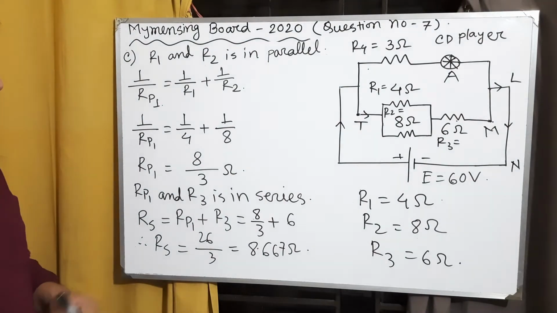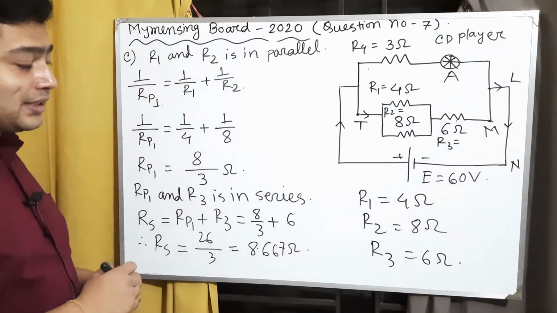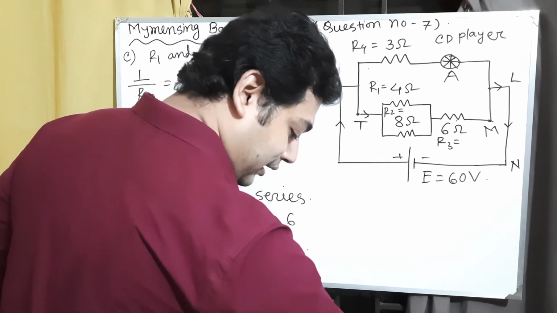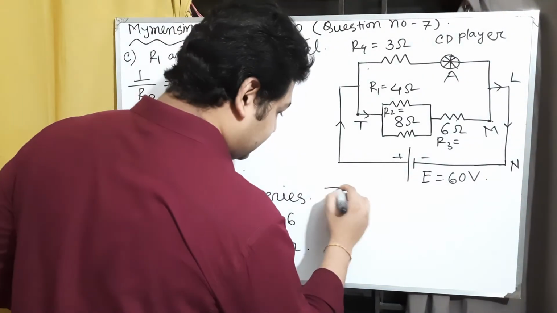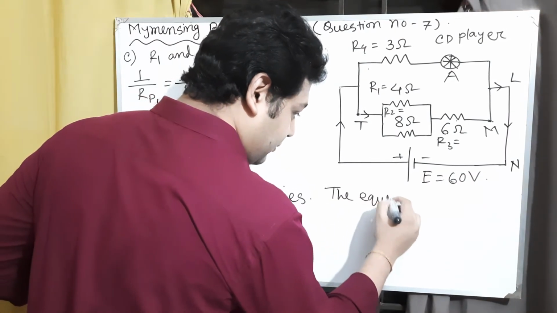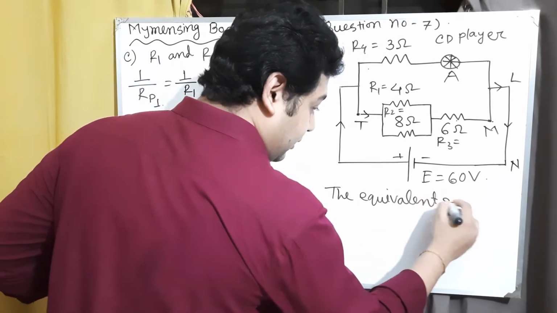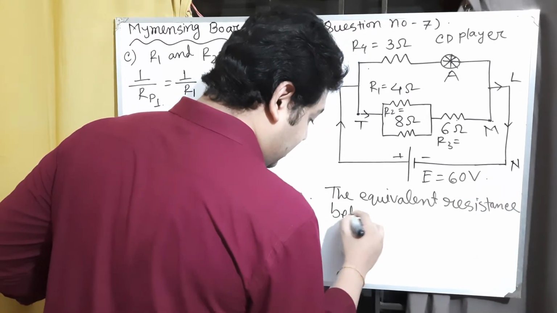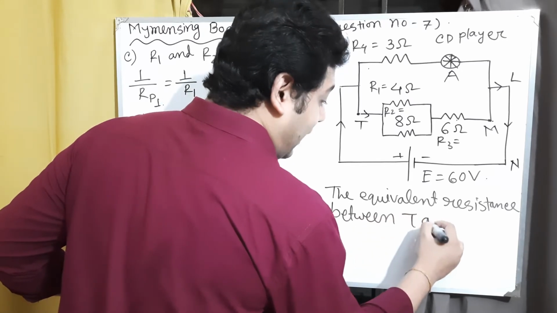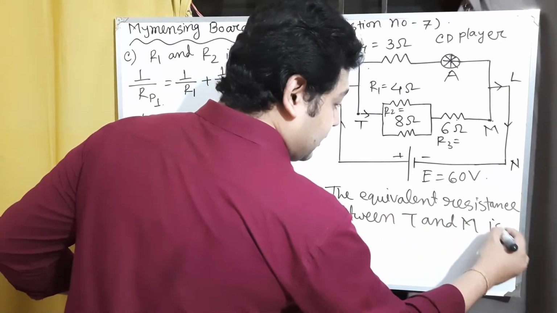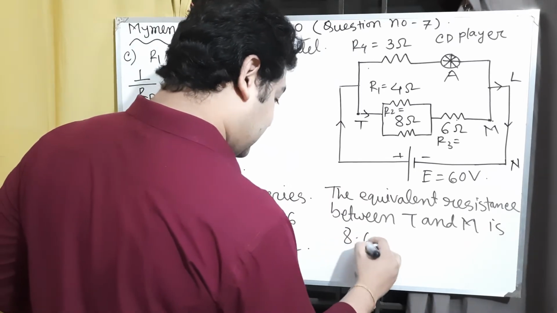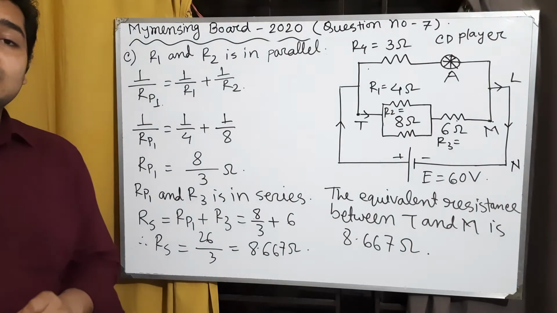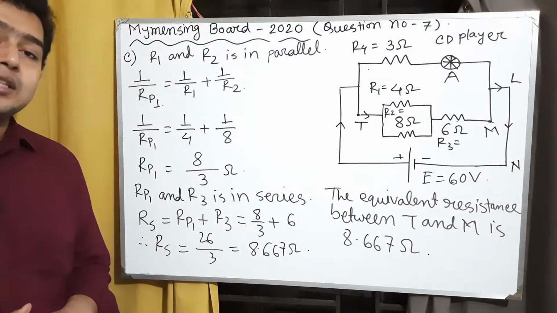So the equivalent resistance between T and M is 8.667 ohm. So boys, this is the answer for question number C.